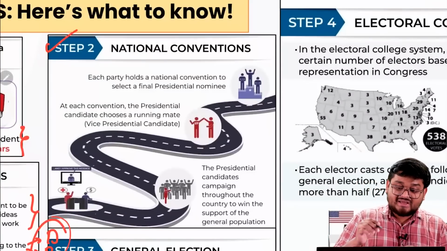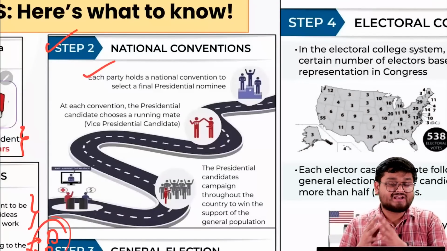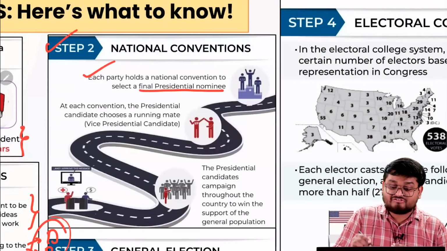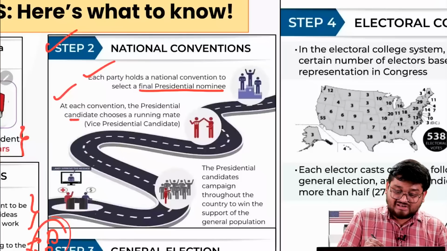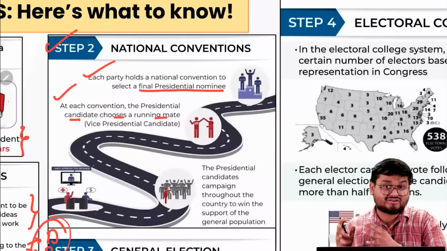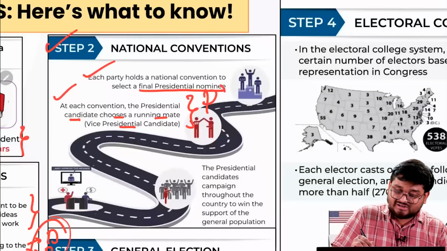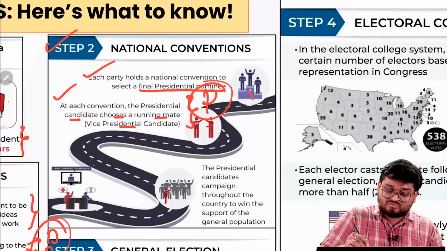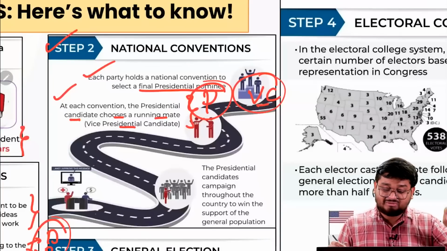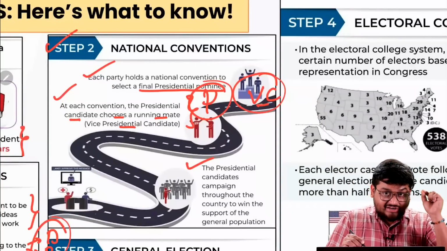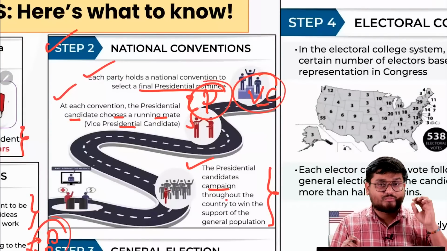In the second step, at the national convention, each political party holds a national convention to select a final presidential nominee. At each convention, the presidential candidate chooses a running mate, or say the vice presidential candidate. So not only does the president have to be clear, the vice president also has to be clear according to that presidential candidate. Now the presidential candidates campaign throughout the country to win the support of the general population.